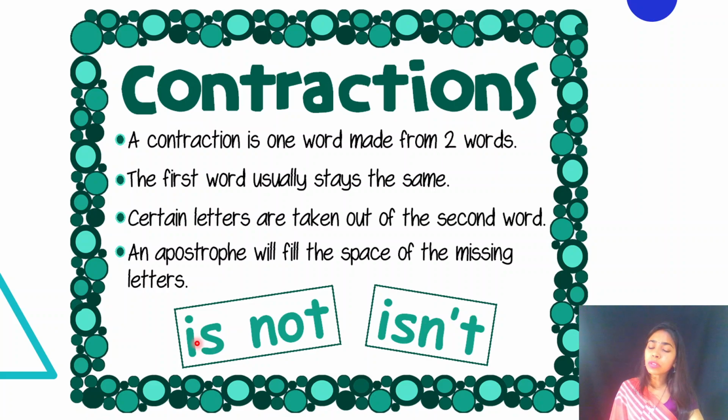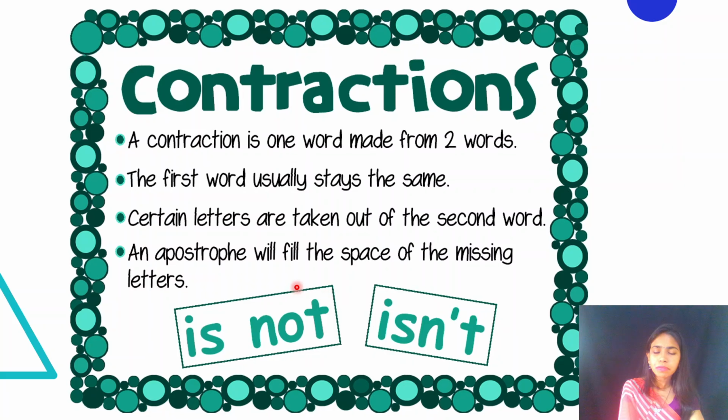So first word remains untouched, and whatever changes that we do, it's in the second word, right? Certain letters are taken out of the second word and apostrophe will fill the space of missing letters. So in this case you have already seen that we need to remove o, so in place of that apostrophe will come at that place, right?